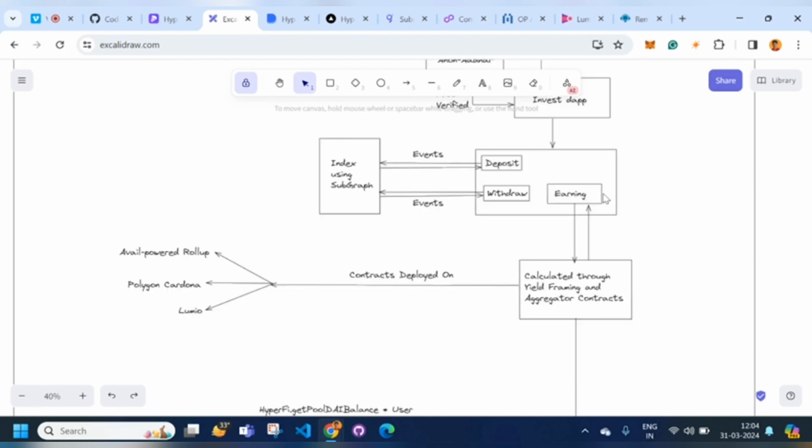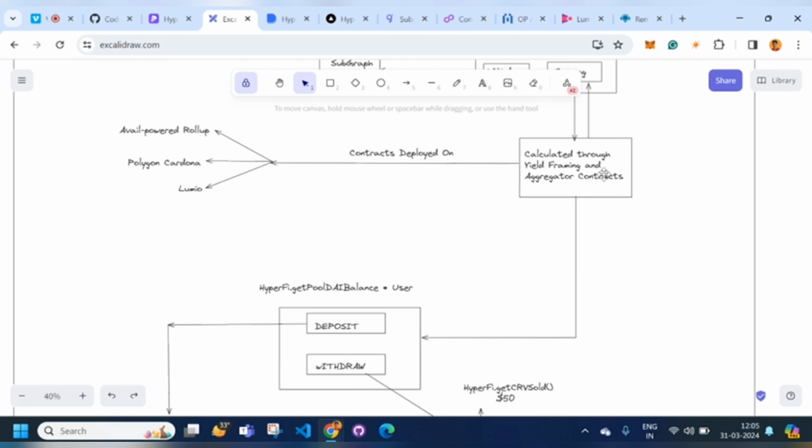Then we have the graph. We have built a custom subgraph where the user can understand the events that are occurring. These events are not only for the users but also for the developers, who can suggest better yield farming and investment strategies. So this is the subgraph which checks all the events. The events can be queried, and better subgraphs can be produced.